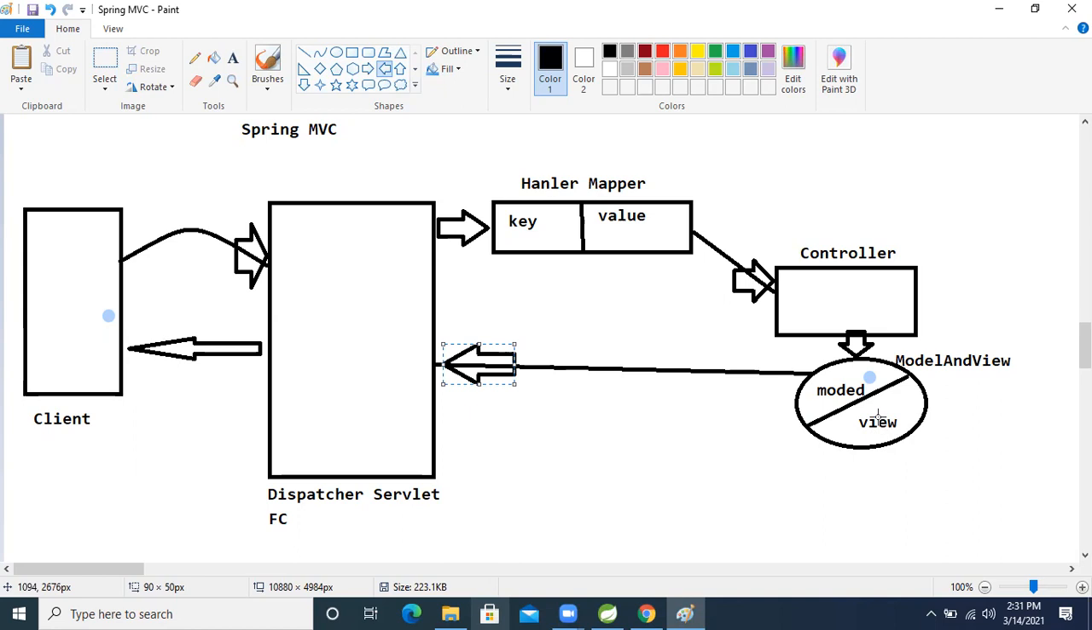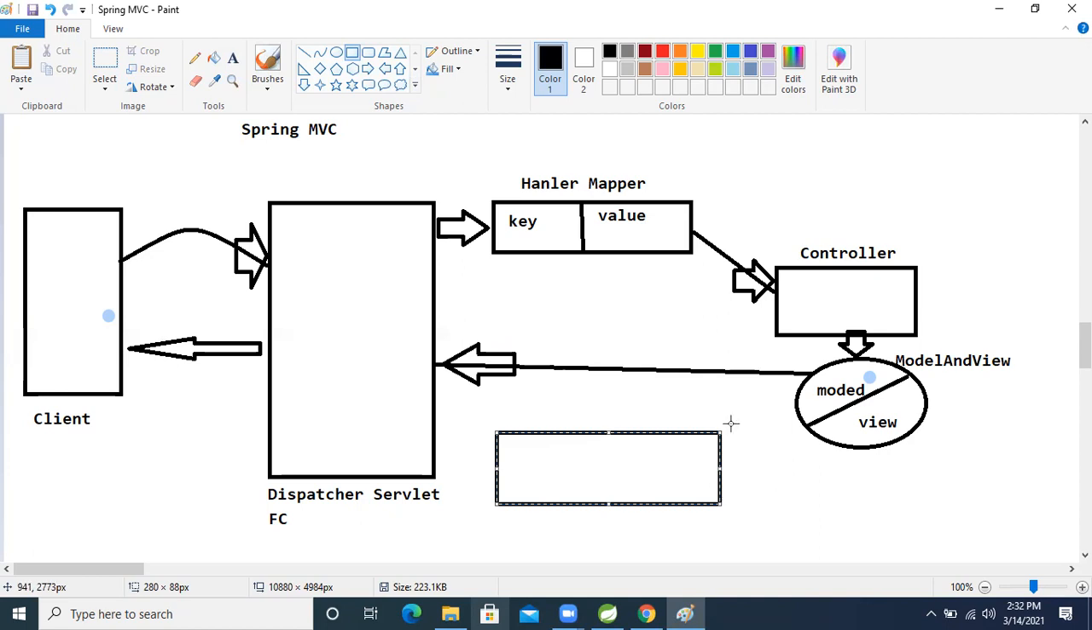By seeing these things, what will happen next? The front controller will delegate, means call one more person. What is that person's name? View resolver, right? So okay, fine.